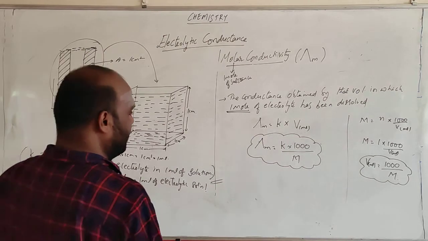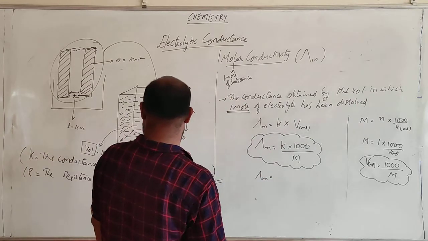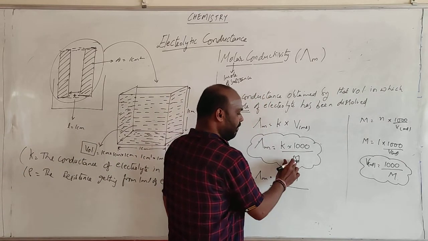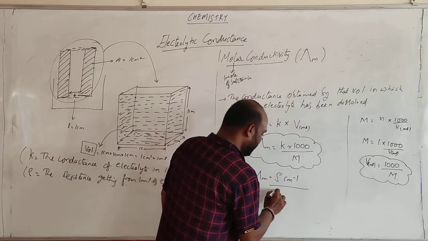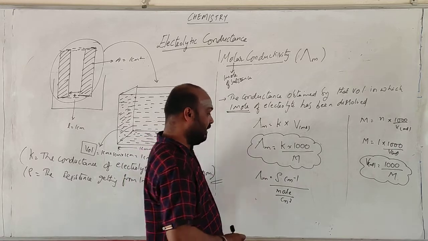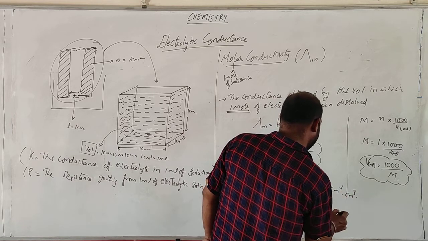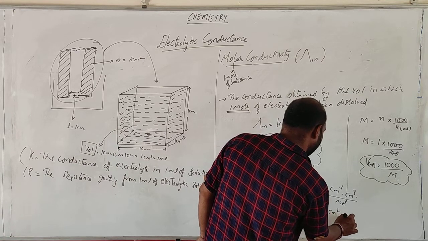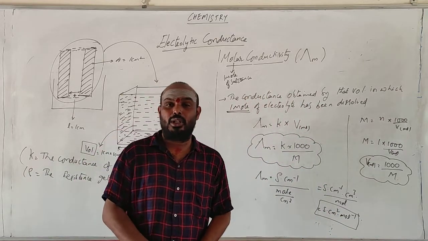If you look at the units, what is the unit of K? K is Siemens per centimeter. Molarity means moles by volume, so in terms of volume, it is moles per cubic centimeter. So what happens? Siemens centimeter inverse into cubic centimeter by mole gives Siemens centimeter square mole inverse. So this is the unit of molar conductivity.